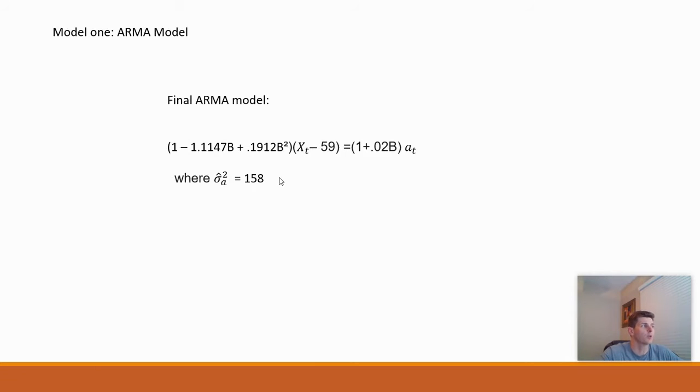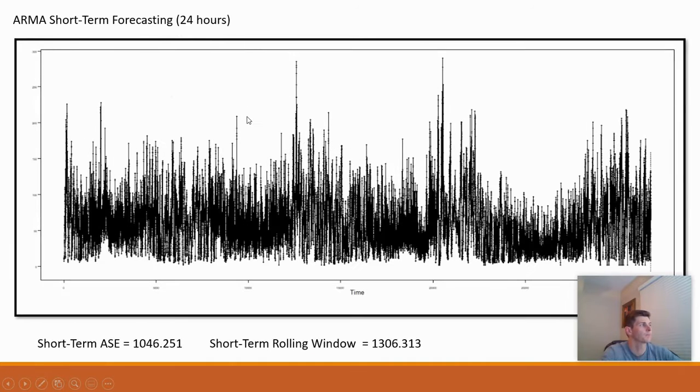The first model I wanted to do was an ARMA model. Again, the data is non-stationary, but I'm fitting a stationary model to it. Through the model building process, I arrived at an ARMA(2,1). The short-term forecasting I did was 24 hours. For the ARMA short-term forecasting, the ASE came out to be 1,046, and the rolling window ASE is 1,306.